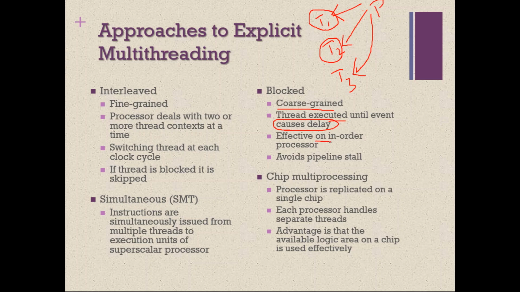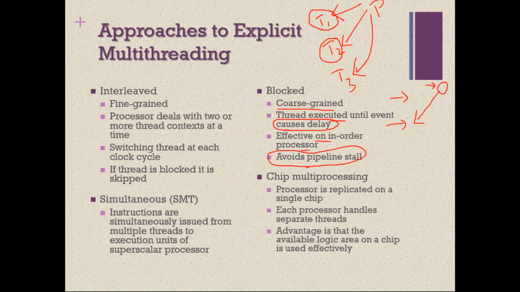So it is effective on in-order processor. It avoids pipeline stall. Why does it avoid pipeline stall? Because if you are context switching at every clock cycle, then at every clock cycle a new instruction should be fetched. Because at every clock cycle you are moving to another thread, if that instruction is not in the cache, then there will be a cache miss and there may be a stall. Such stalls can be avoided.